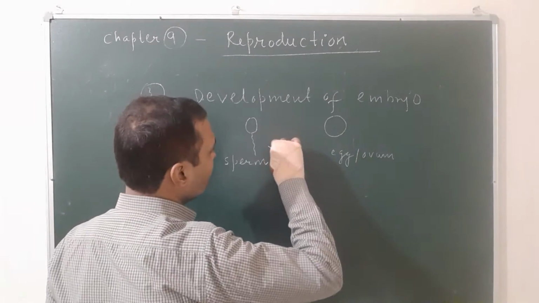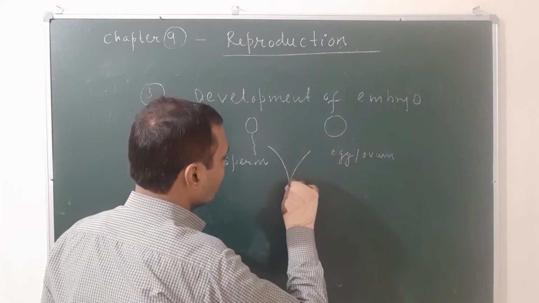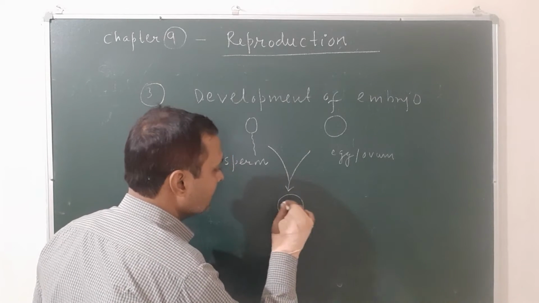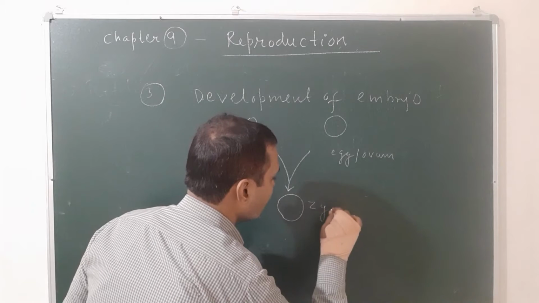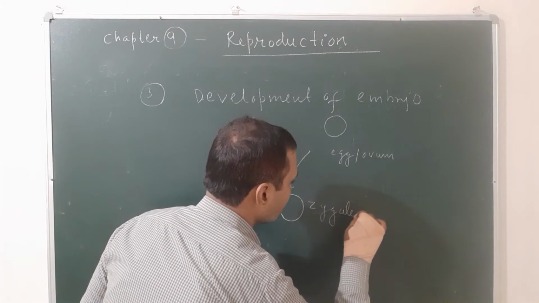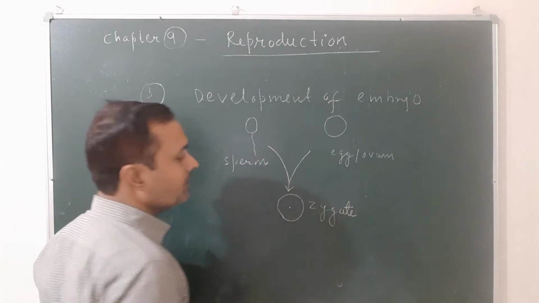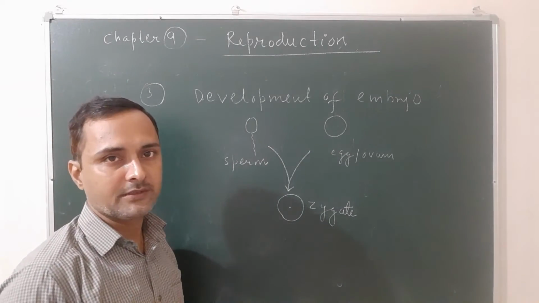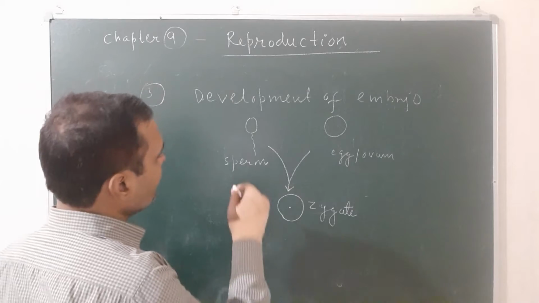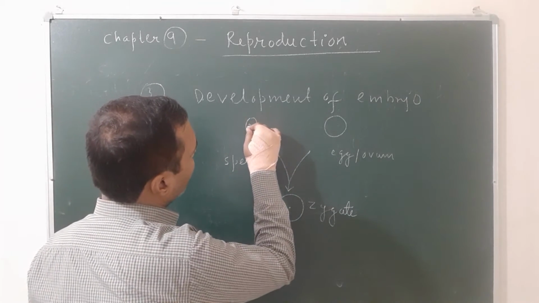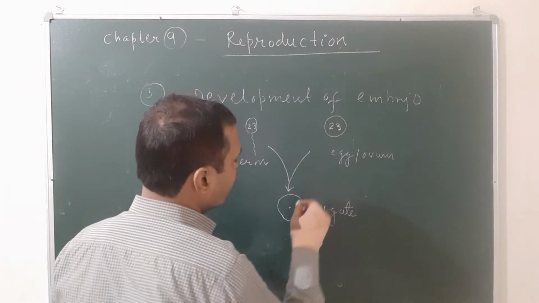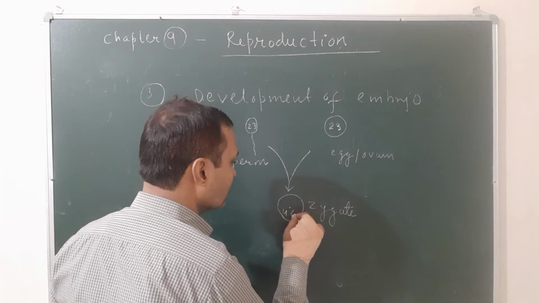When these two gametes fuse, a single unicellular structure is formed, that is known as the zygote. It is formed by the fusion of male and female gametes. In humans, the sperm carries how many chromosomes? 23 chromosomes. The ovum also carries 23 chromosomes, and the zygote has 46 chromosomes.